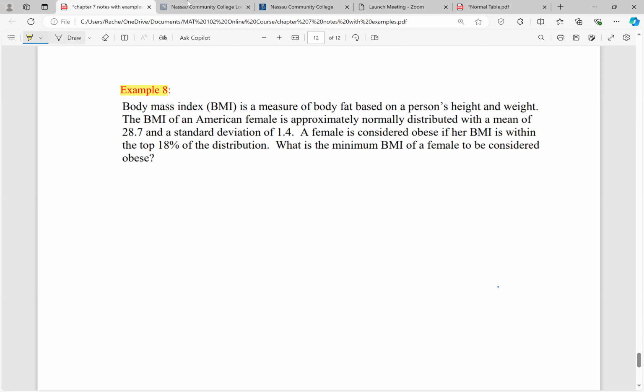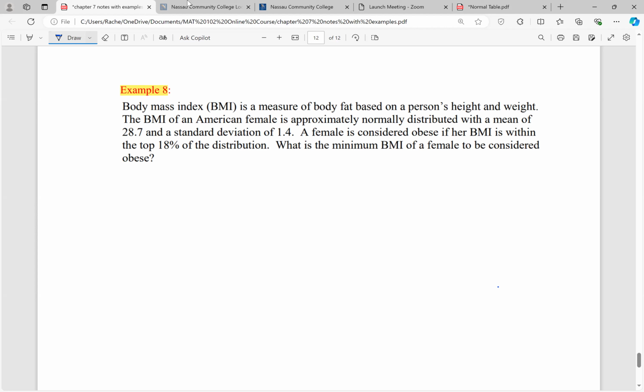Okay. So body mass index, BMI, is a measure of body fat based on a person's height and weight. The BMI of an American female is approximately normally distributed with a mean of 28.7 and a standard deviation of 1.4. A female is considered obese if her BMI is within the top 18% of the distribution. What's the minimum BMI of a female to be considered obese?